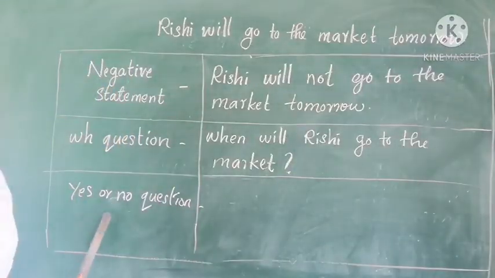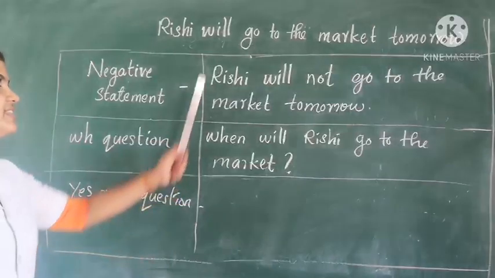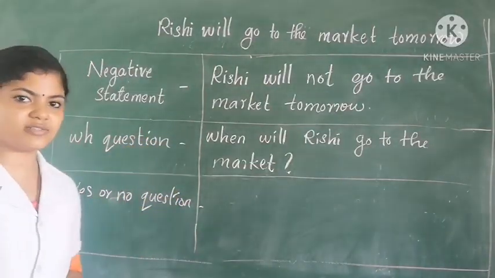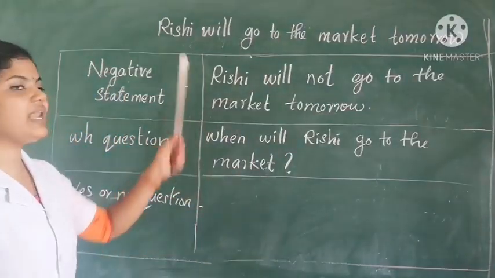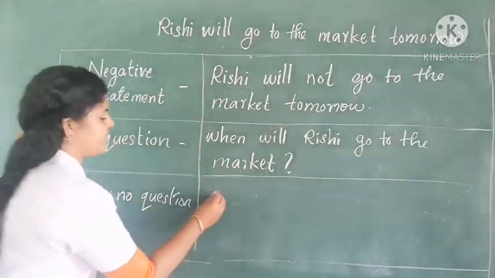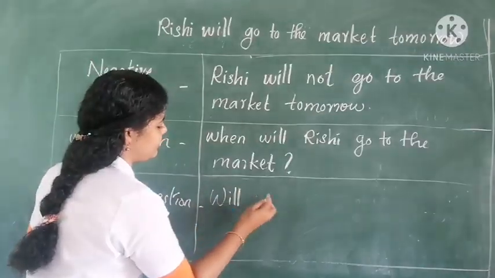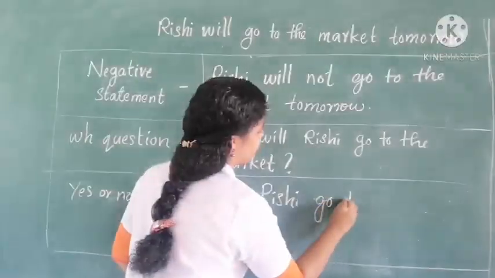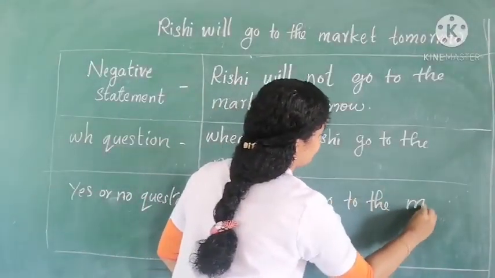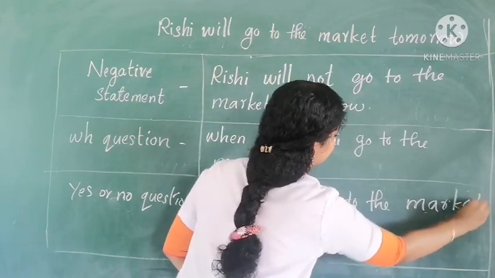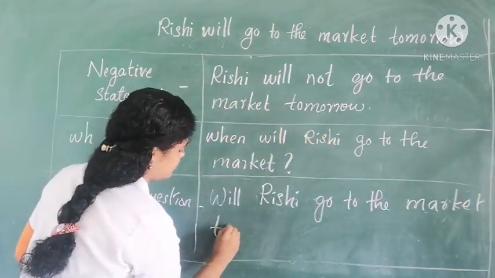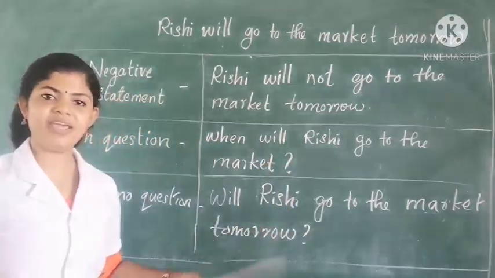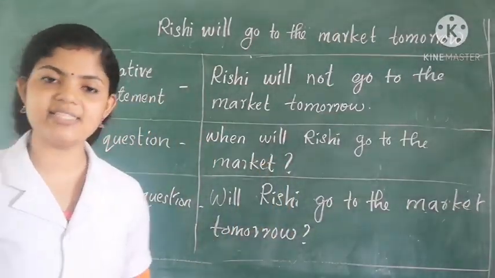Okay, next one is, we have to make a yes or no question with the same sentence. How can we make yes or no questions? For that we have to use will at the beginning of the sentence, like this. Will Rishi go to the market tomorrow? It can be yes or no. The answer can be yes or no.